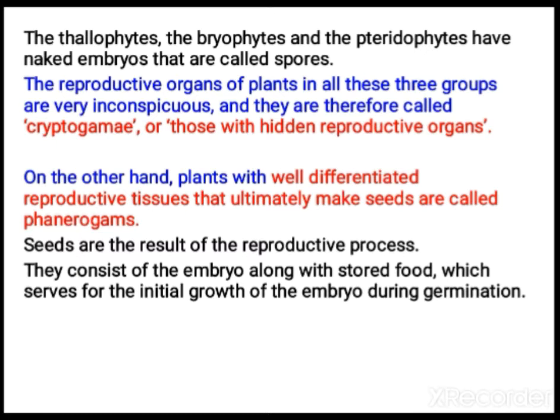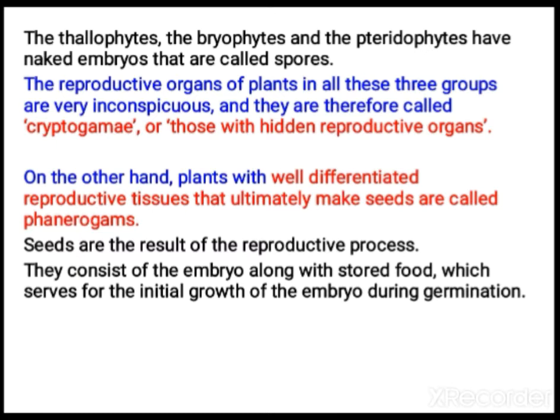All higher plants come under this category. Angiosperms and gymnosperms, what we are going to learn now, come under the category phanerogamy. What you studied in the previous class, Thallophyta, Bryophyta and Pteridophyta, come under cryptogamy. So here in phanerogamy, the plants we are going to study today are gymnosperms and angiosperms.